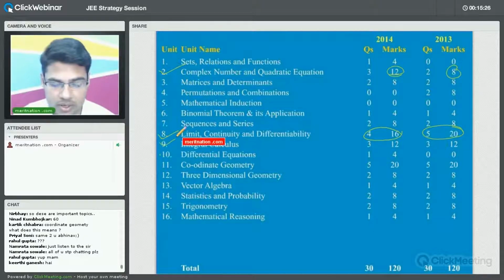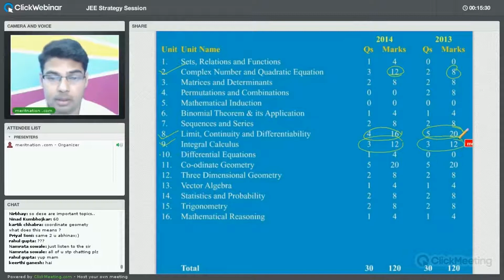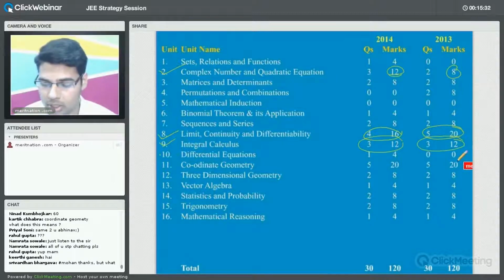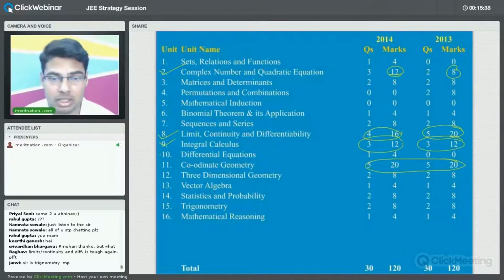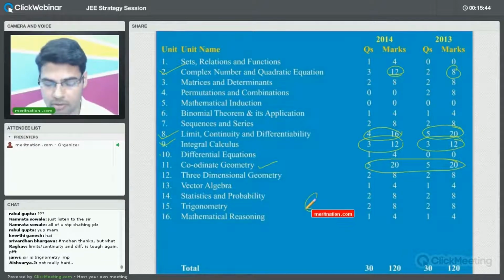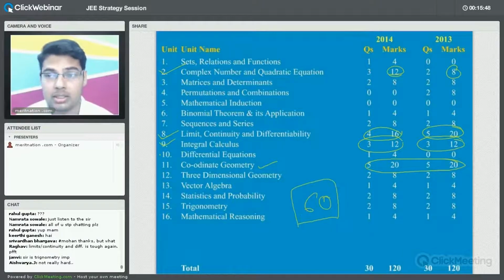As far as integral calculus is concerned, you have 12 marks each in both the years. In coordinate geometry, you have 20 marks for both, right? So now you will see that if you combine just these 4 chapters, you will find that they alone carry 50% of the syllabus. Are you getting the point?